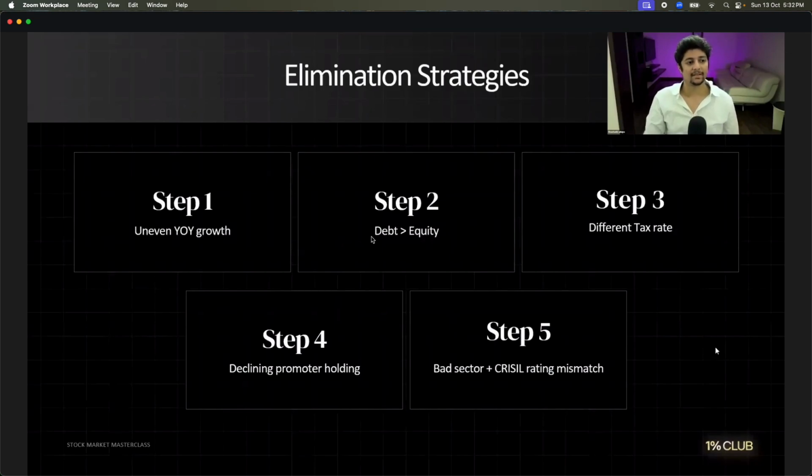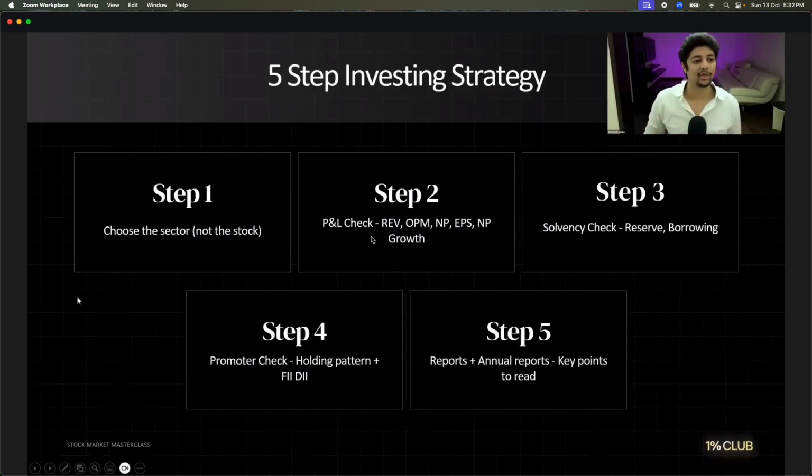Okay, done. What is CRISIL? All of you have a credit score. Do you guys know credit score? You have credit cards, you have loans, you have your personal credit score. Similarly, all of the companies have their own credit score, and that is called CRISIL rating. Like how I have a credit score of 450, 500, 600, 700, CRISIL rating is a rating given to the companies on how well they're managing their loans.